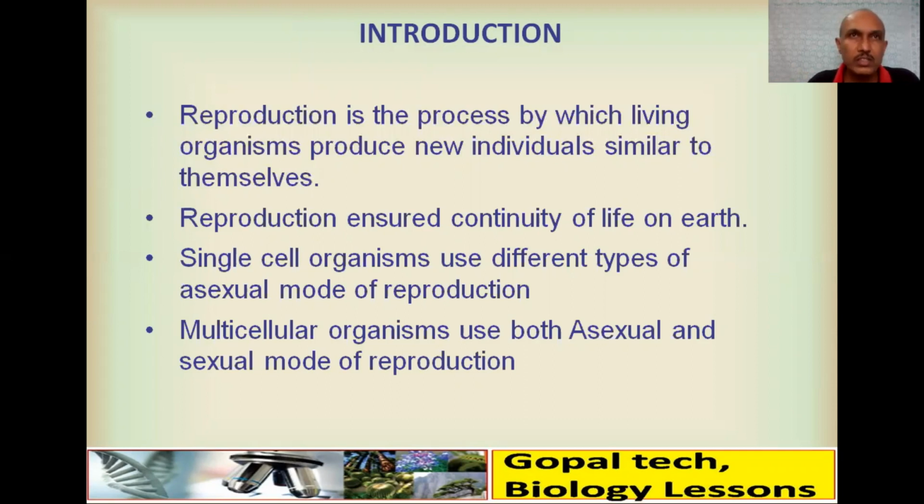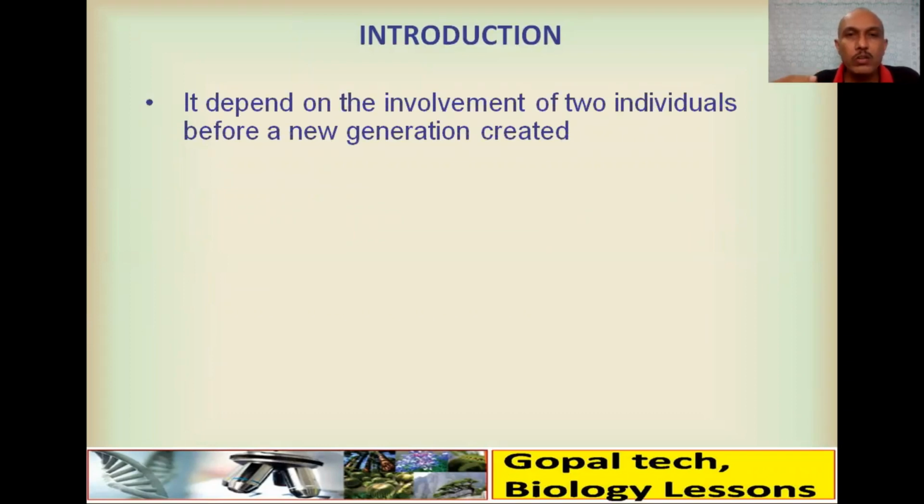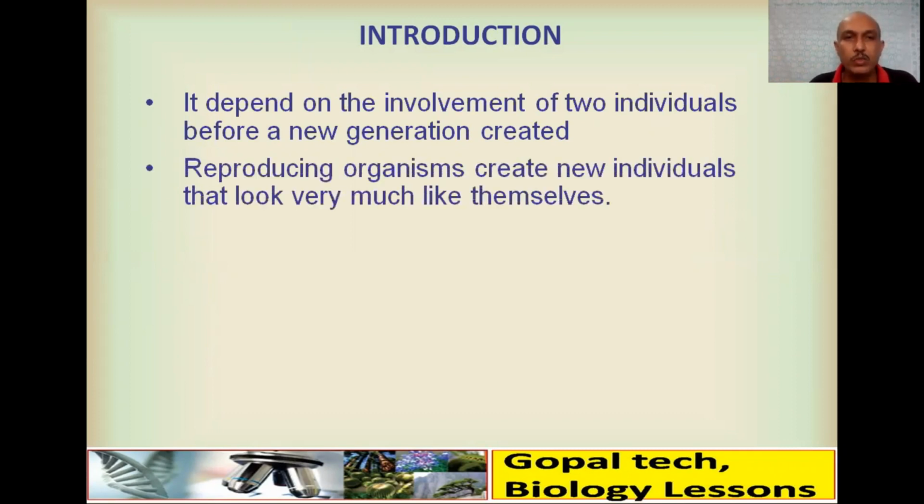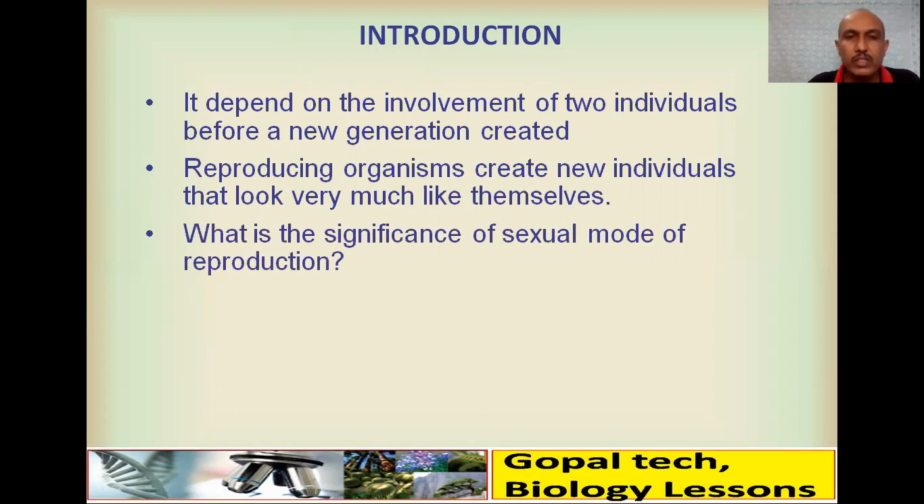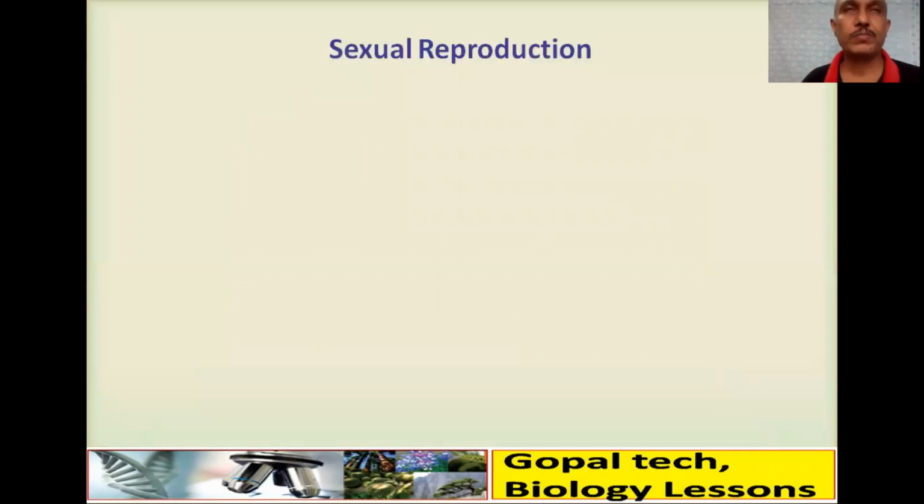We have discussed in plants also how they reproduce. It depends on the environment. It depends on the involvement of two individuals before a new generation is created. So reproducing organisms create new individuals that look very much like themselves, similar. Then what is the significance of a sexual mode of reproduction? How it takes place in human beings, already we have studied in plants.